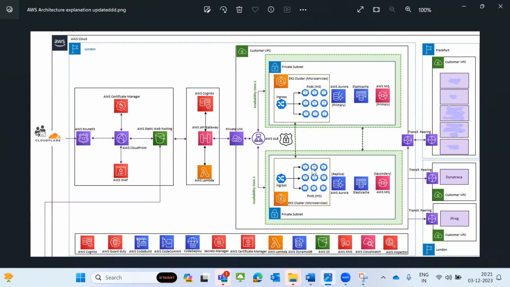I selected two regions, and I am creating these EC2 nodes. So these are the worker nodes. Inside the worker nodes, you can create your pods, so microservices. If you want a front end, back end, database, whatever microservice you want, you can create it. This is the microservice part, and we are using security groups and all those things. And here I'm using an Aurora database.